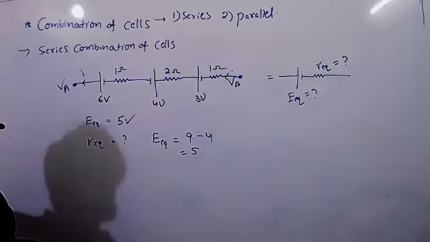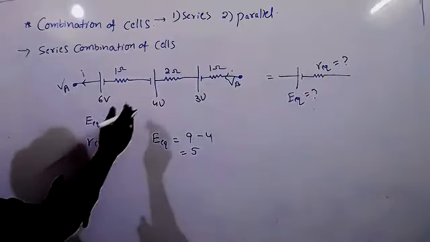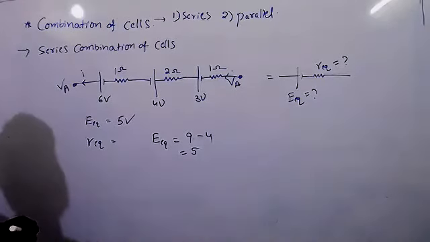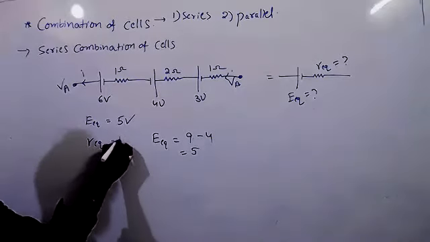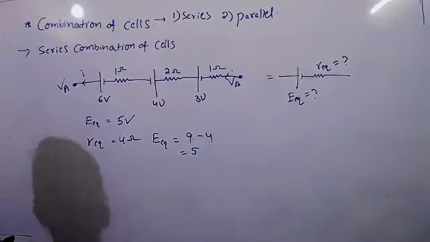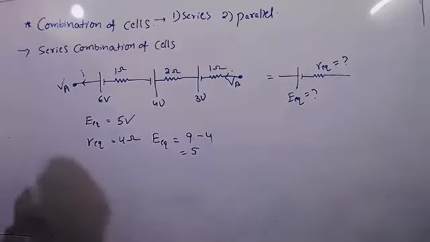What about the internal resistance? Add. If you reverse the cells, even so, internal resistance should be added, so you will get 4 ohms. Understand? Kushi, did you understand or any doubt? No doubts.